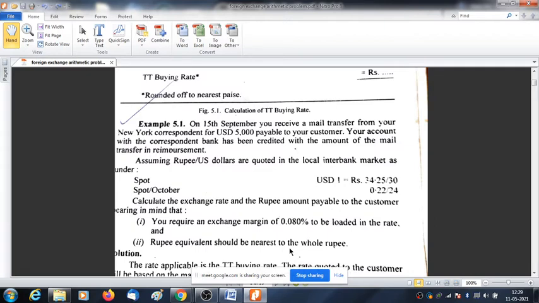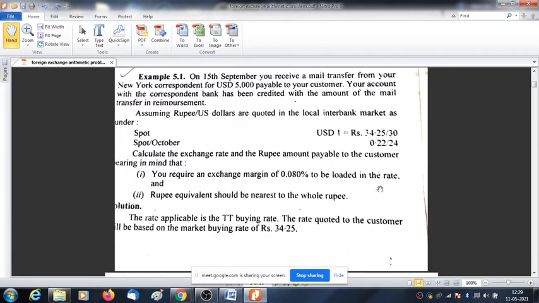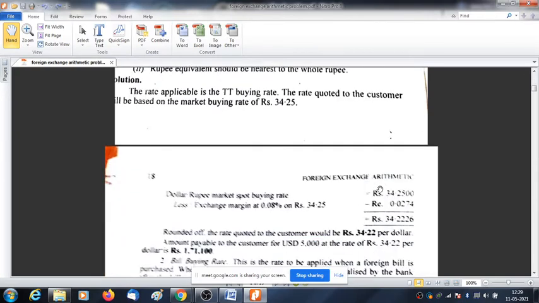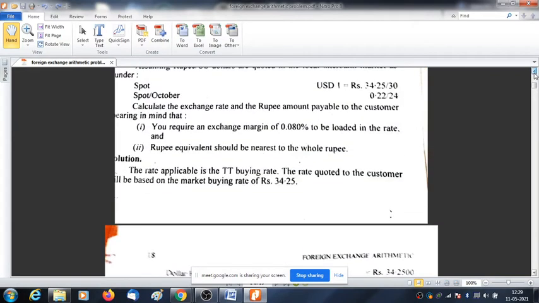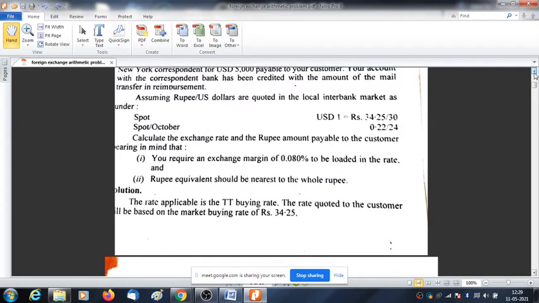You need to purchase it, so it should be a bid rate, and since it is the TT buying rate, it should be 34.25. The commission, that is the exchange margin, is given as 0.08 percent.